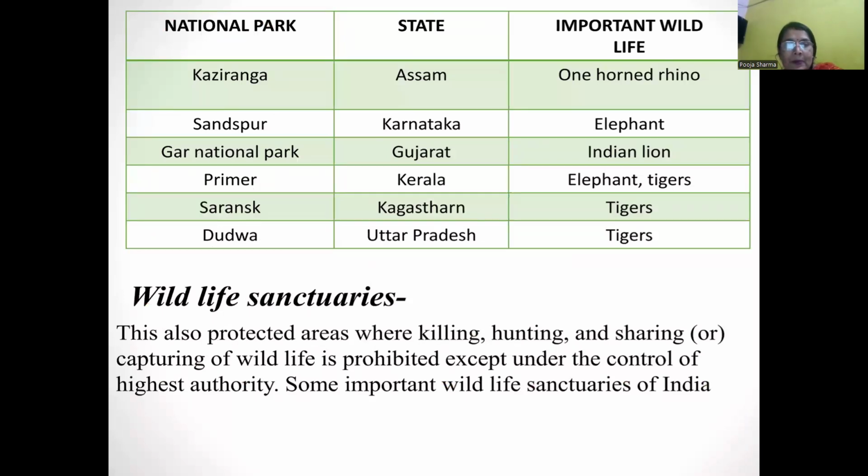Wildlife sanctuaries. These are also protected areas where killing, hunting, poaching, or capturing of wildlife is prohibited, except under the control of the highest authority.